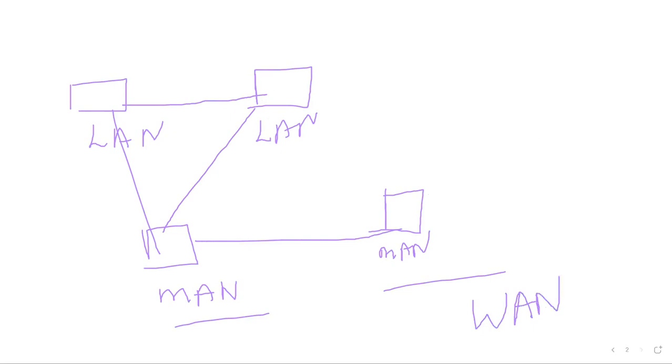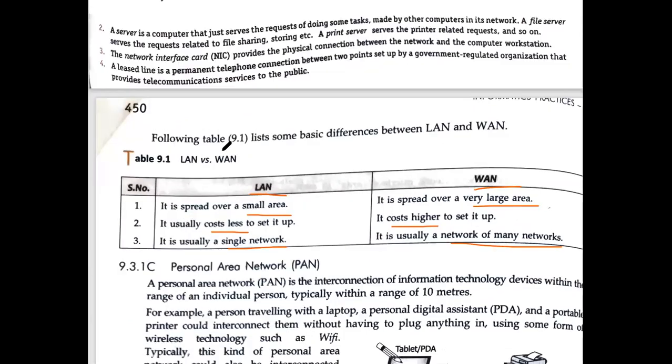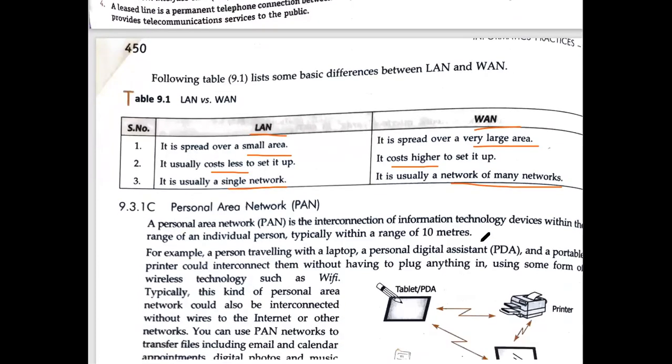So therefore it is given that WAN is nothing but a combination of multiple networks. Different networks: you may have multiple LANs connected, you may have multiple MANs connected.